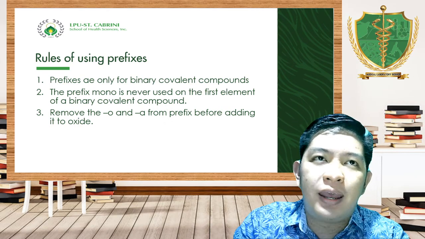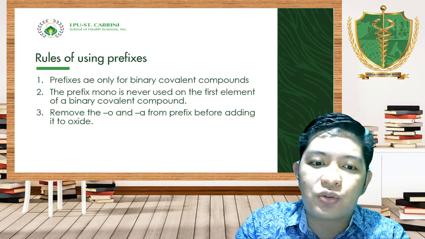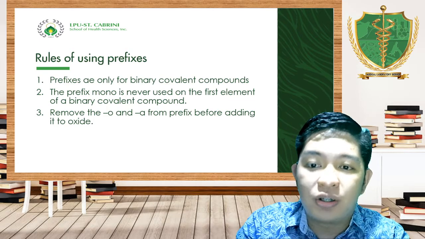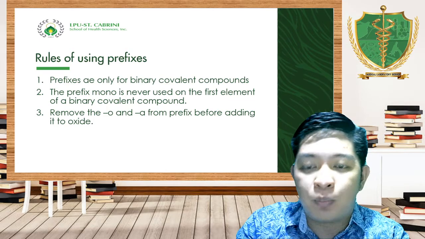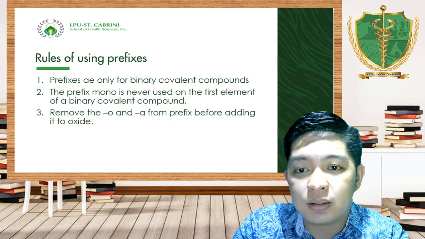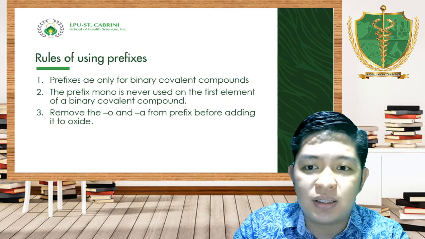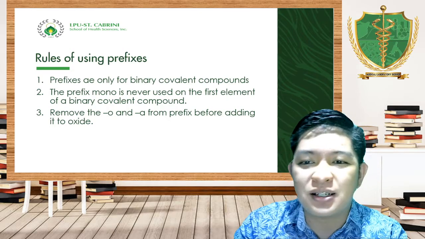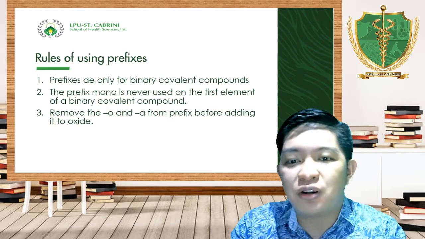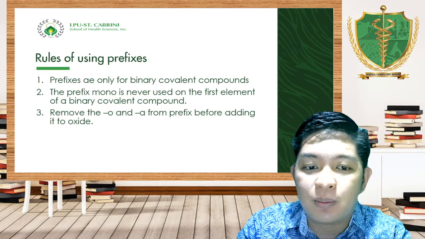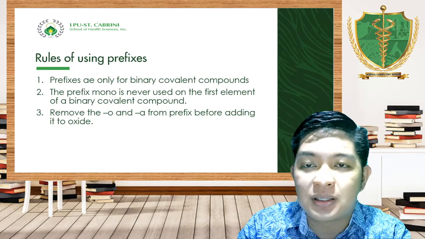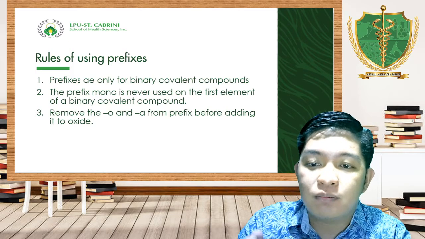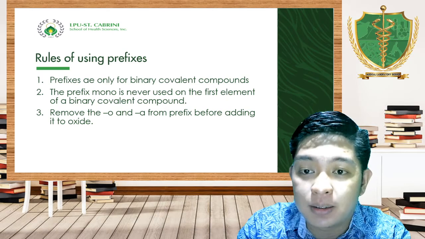And every time that you have to put prefix to oxide, you have to remove the O or the A of the prefix. Let's say, for example, the previous example, dinitrogen tetraoxide. Instead of saying dinitrogen tetraoxide, which is very pangit in the ears of chemists, then you have to remove the A from the prefix tetra, and just add the name of the second nonmetal.